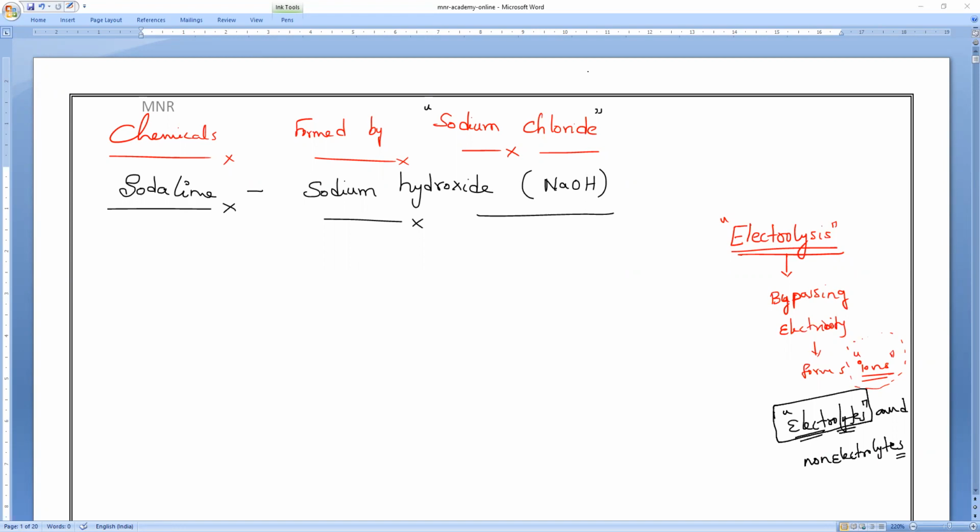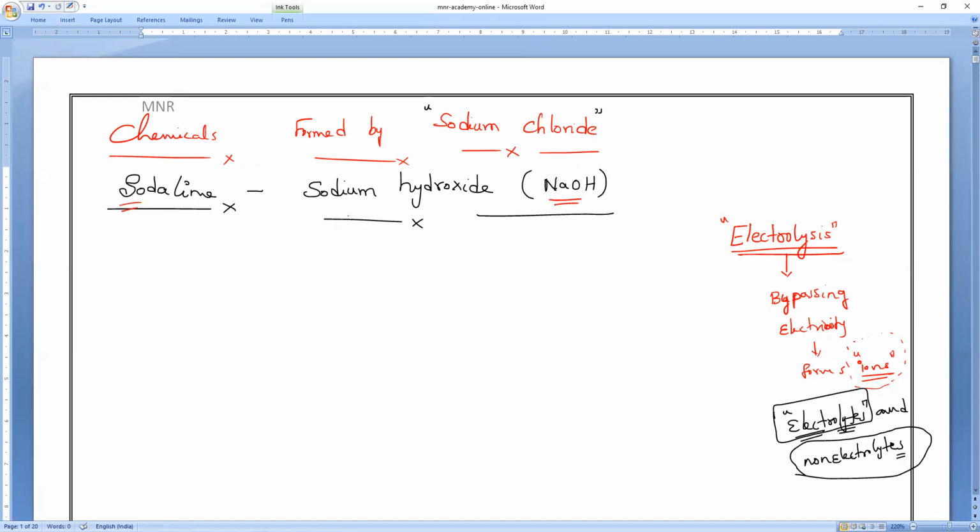But not every H plus ion containing substance is a good conductor. For example, if you take sugar solution, alcohol and all, are they good conductors of electricity? No, sir. Even though they have hydrogen, they cannot form ions when electricity is passed through them. That is why they are called, like sugar solution, non-electrolytes. We studied this in this chapter while studying the common thing present in acids. Am I right?